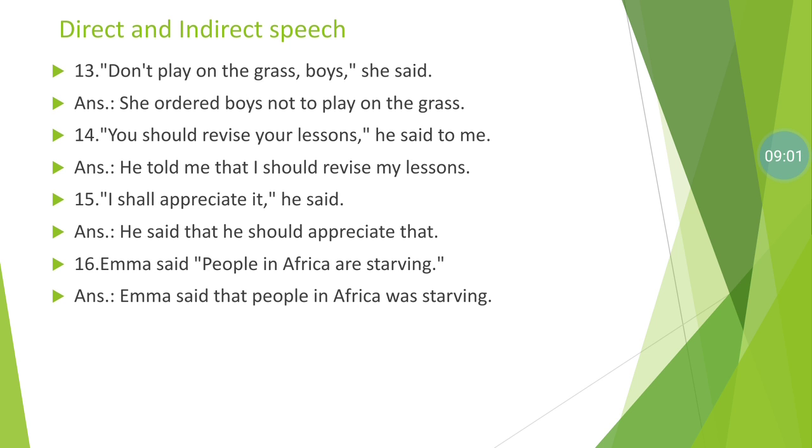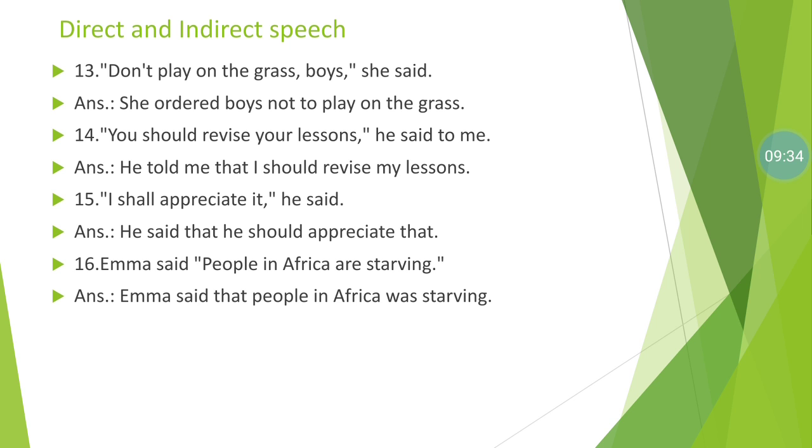Number 13. "Don't play on the grass," she said to the boy. She ordered the boy not to play on the grass. The sentence begins with don't, so it is a negative sentence. That's why we use not to instead of to, and as it is, we join the sentence. Number 14. "You should revise your lesson," he said to me. He told me that I should revise my lesson.